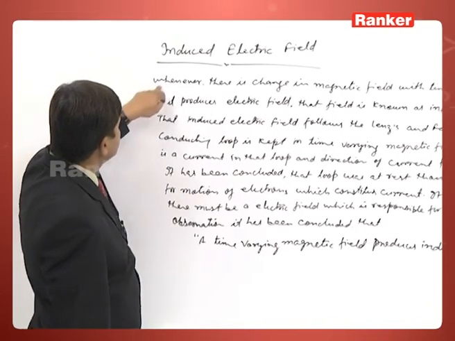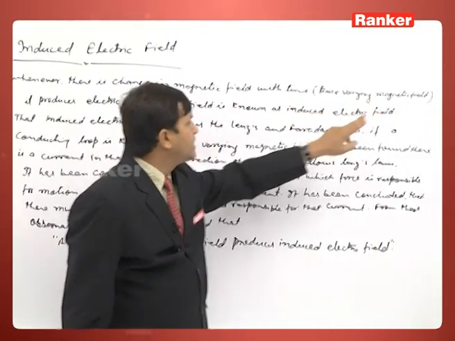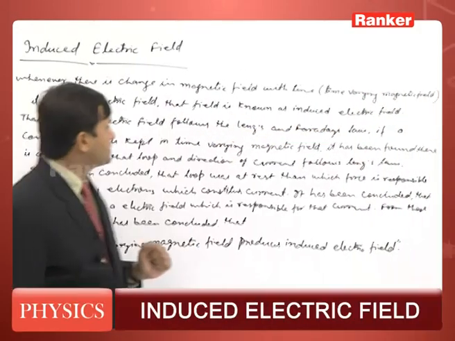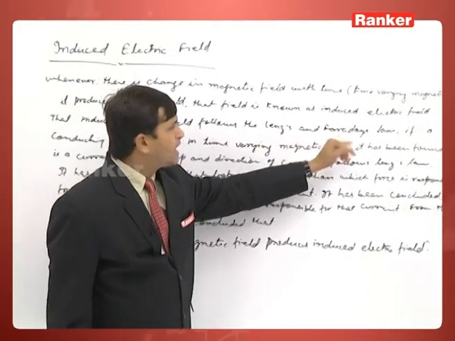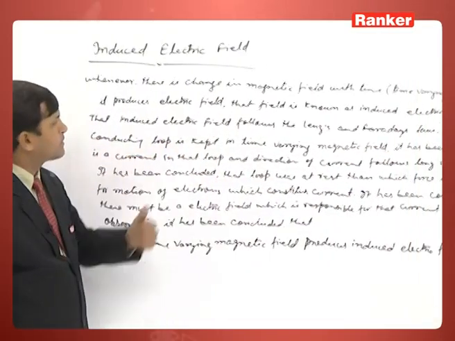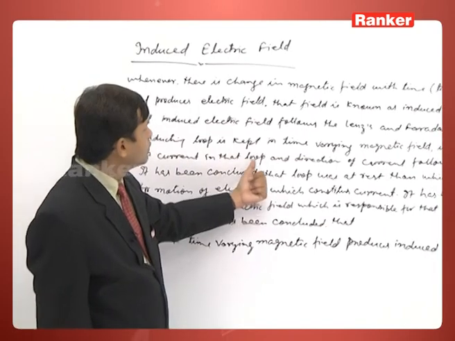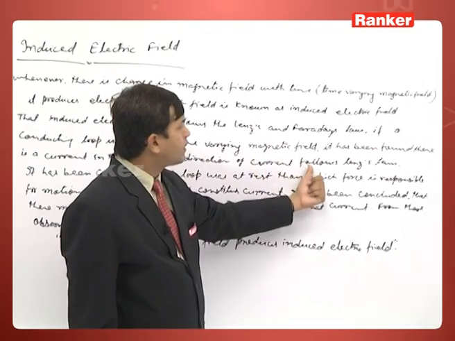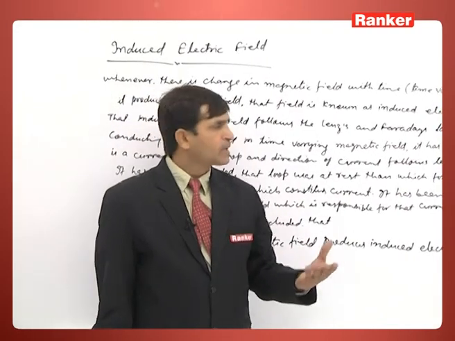So once again we can say, whenever there is a change in magnetic field with time, or a time varying magnetic field, it produces an electric field. That field is known as the induced electric field. This induced electric field follows the Lenz and Faraday's law. If a conducting loop is kept in the time varying magnetic field, there is a current in that loop, and the direction of that current follows Lenz's law. It means the direction of current will be such that it opposes the change in the flux.